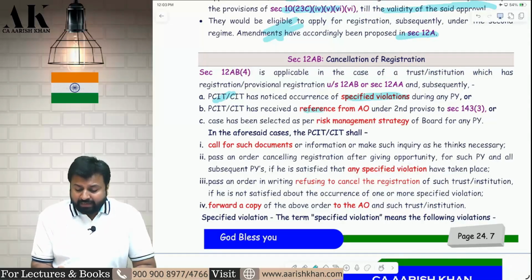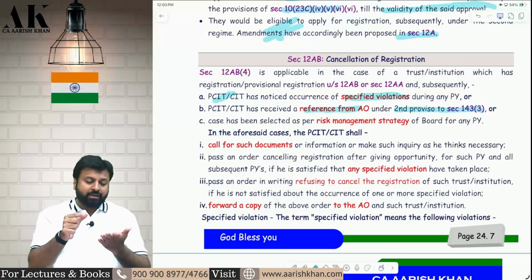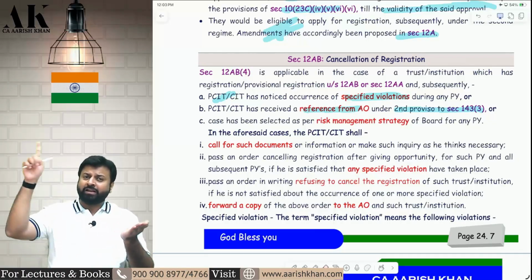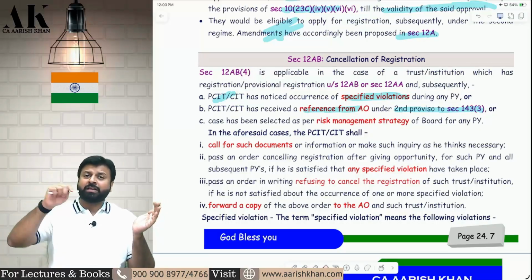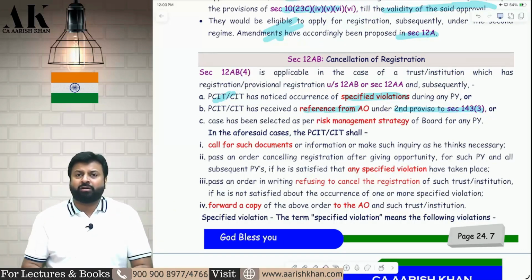Second, if they have received any reference from the assessing officer under the second proviso to 143(3). Do you remember? While doing the assessment under 143(3), the AO will check whether the trust has done any specified violation. If in the opinion of the assessing officer the trust has done any specified violation, the AO will intimate the commissioner, then the commissioner will cancel the registration and intimate the AO, and then the AO will pass the assessment order. Do you remember that process? This is what it is talking about.